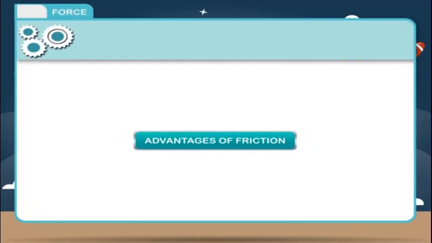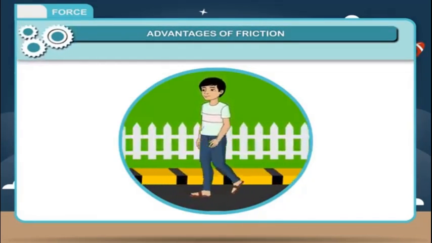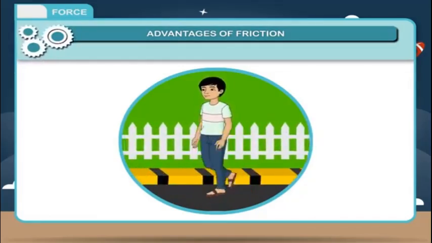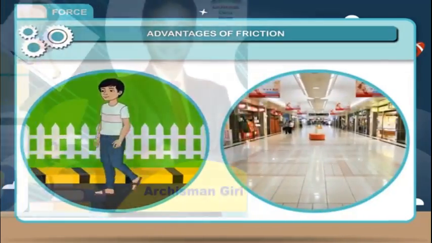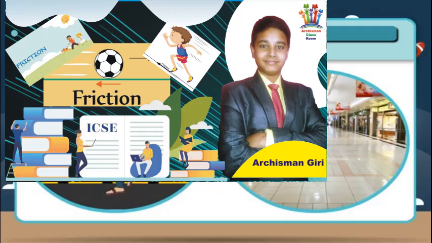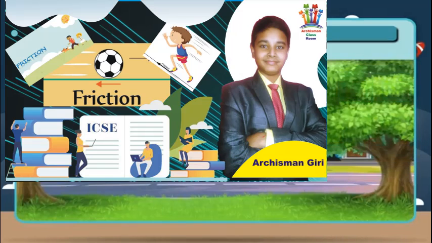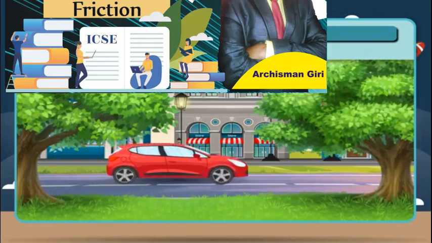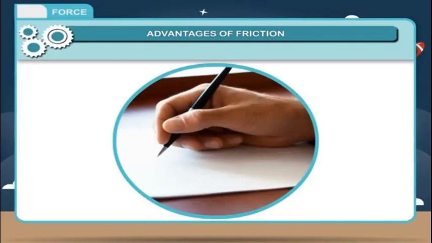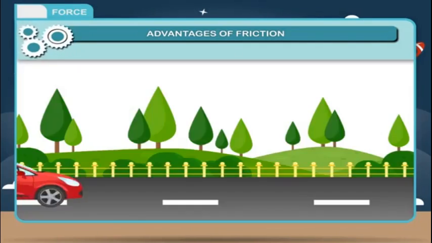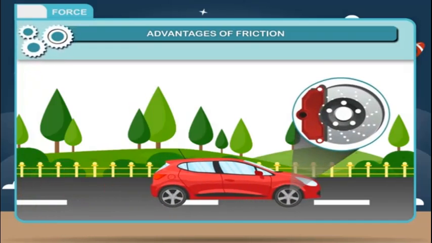Advantages of friction. 1. Due to friction we are able to walk on the ground. You know how difficult it is to walk on slippery ground when friction is much less. 2. Friction permits us safe driving on the ground. 3. We are able to write on paper because of friction between the paper and a pen or a pencil. 4. The application of brakes stops a car because of the presence of friction between tires and ground and also between brakes and the drum of the wheel.